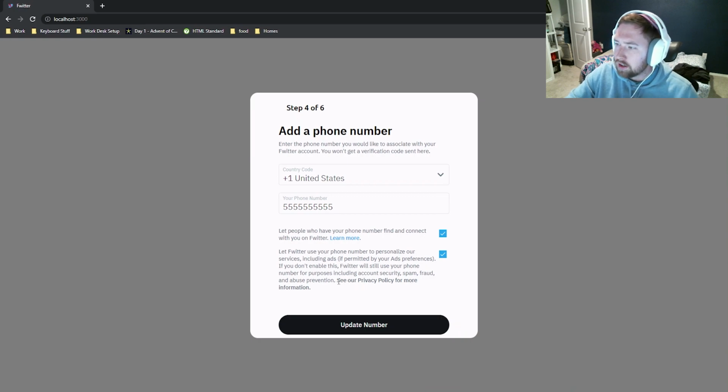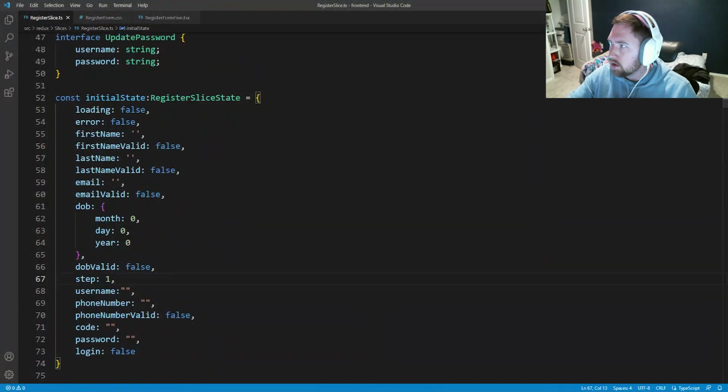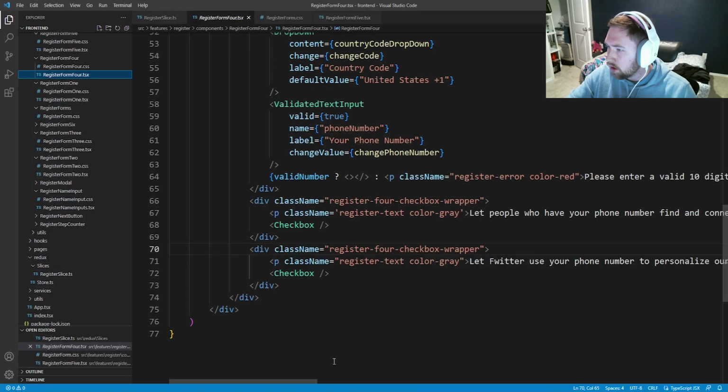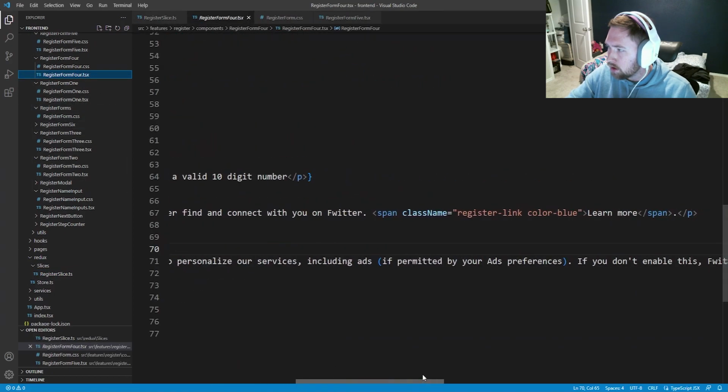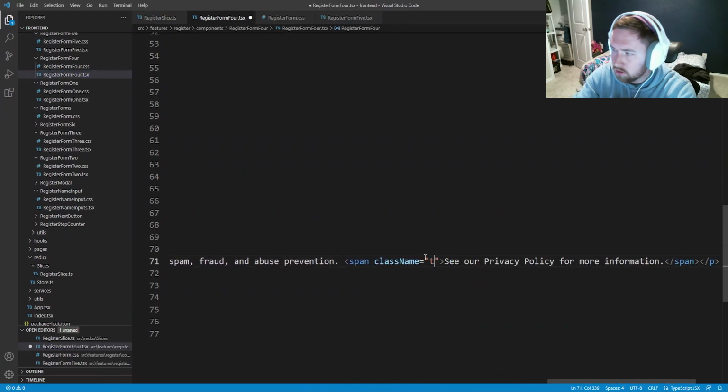This, I think I need to put in color blue. So let me go ahead and fix that, and this might scuff something. So this is register form 4. Go ahead and go into register form 4. There should be somewhere in here. Yeah, so this should be register link. In color blue. It might not actually refresh, so we'll probably be fine.